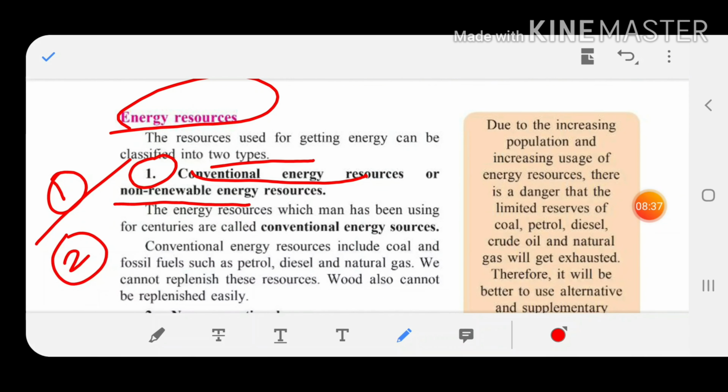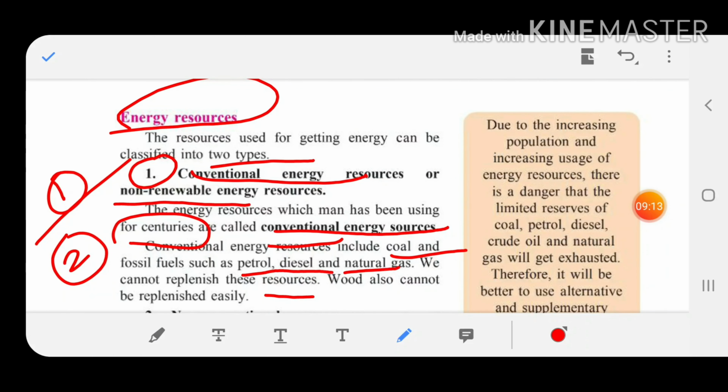The energy resources which man has been using for centuries are called conventional energy resources. Children, man has been using these resources available in nature since very old times. So they are called conventional energy resources. Under conventional energy resources, what all things is man using? Coal and fossil fuels such as petrol, diesel, natural gas, and we cannot replenish these resources. Children, we cannot produce these resources again and again. Coal, petrol, diesel, these are natural. Once they are ended, we cannot get them back.